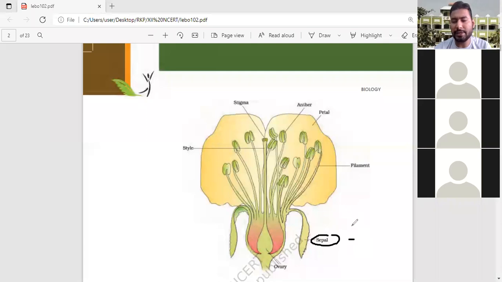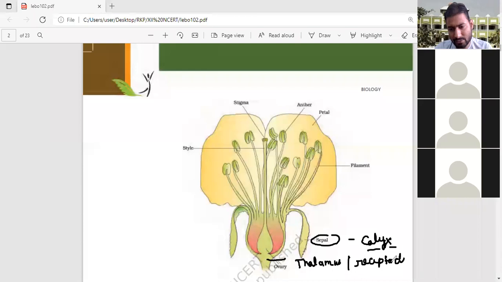Sepal is the unit of the calyx, the green leaf-like structure which is protective in function, and it is found at the base. This region from where the parts arise is called the thalamus or receptacle.